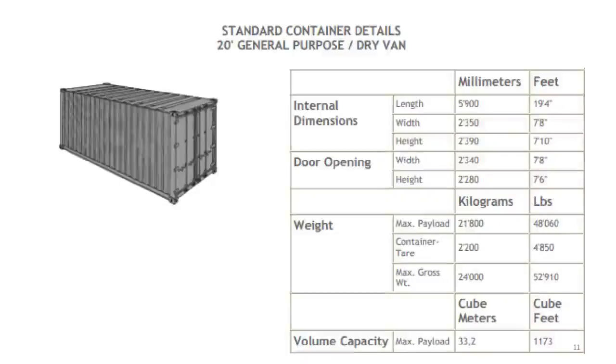And then we come to container details. Now this one is very interesting. Normally people don't know about it, but this is fairly simple, and one good read and you would remember this. Container details: if you see the first picture, which is on slide 11, the width and the height of the container, like I said, is 8 feet. But the internal dimension says the width is 7 feet 8 inches and the height is 7 feet 10 inches. So the external dimension is 8 feet by 8 feet, and the internal dimension is slightly less.